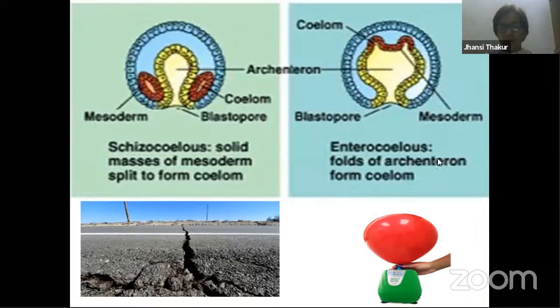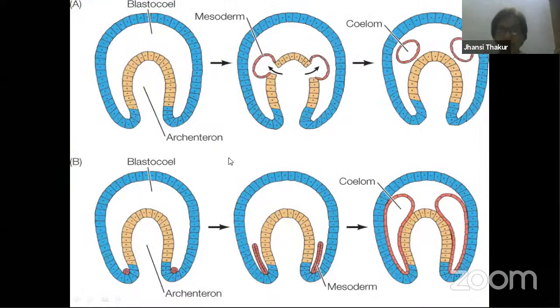So hope you understood this formation of the schizocoelous condition and enterocoelous condition. The same thing is explained over here also. See, ectoderm is formed, then it invaginates, endoderm is formed, and this endoderm forms out pockets, right? This gets sealed up and you can find coelom here. So this is the enterocoelous condition, and down here is our schizocoelous condition, what I taught. So out pockets of this archenteron giving rise to coelom is the enterocoelous condition.